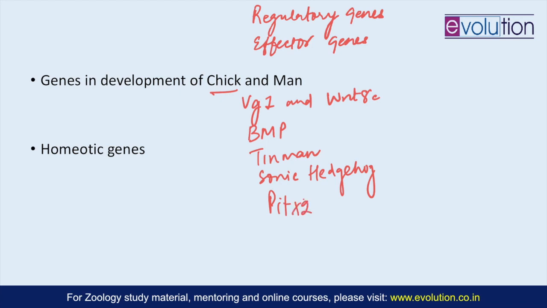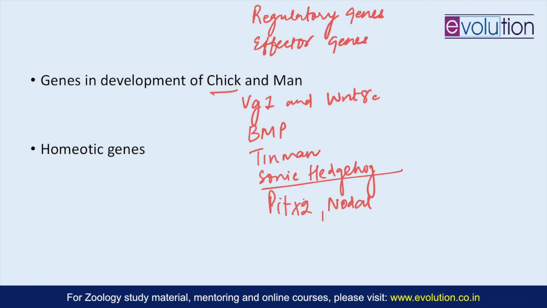So their genes are then the important development genes in chick. Now similar genes are there in man also. In fact, sonic hedgehog is very important and plays a role in humans in patterning of the neural tube and limb development. And if there is any misregulation that happens, it can cause something called as